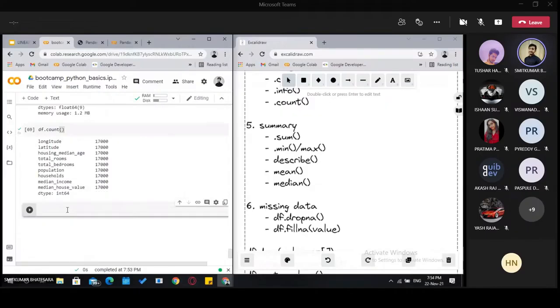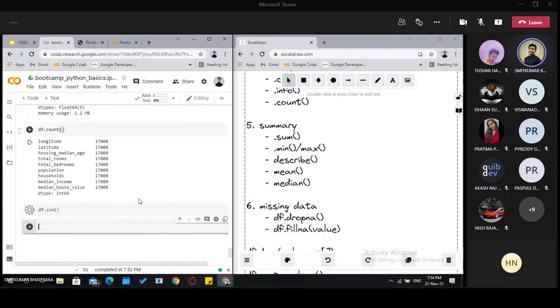It will return the sum according to the columns, or we can also perform these operations on a particular column by specifying df and the column name. But now we will do it on the whole table, data frame dot sum.